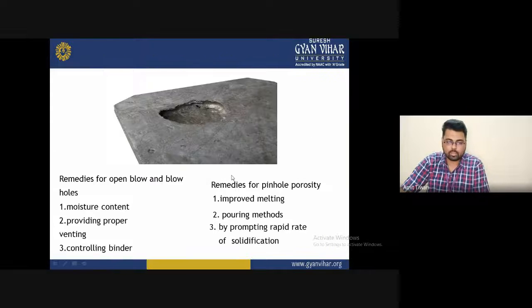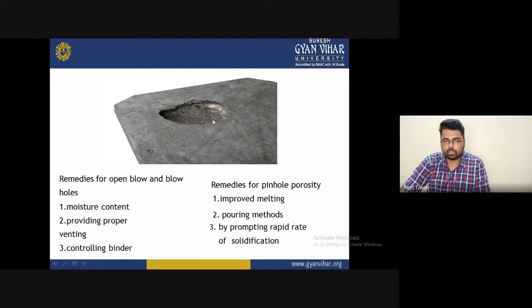So basically what happens is, this is the structure diagram. I'm showing some internally blown holes, open blow or closed blow. By this type of defect we reduce the material and reduce the strength of the material. For improving this, we are not doing anything to the casting. We will just keep in mind that if a number of products are affected by this type of problem, you keep in mind